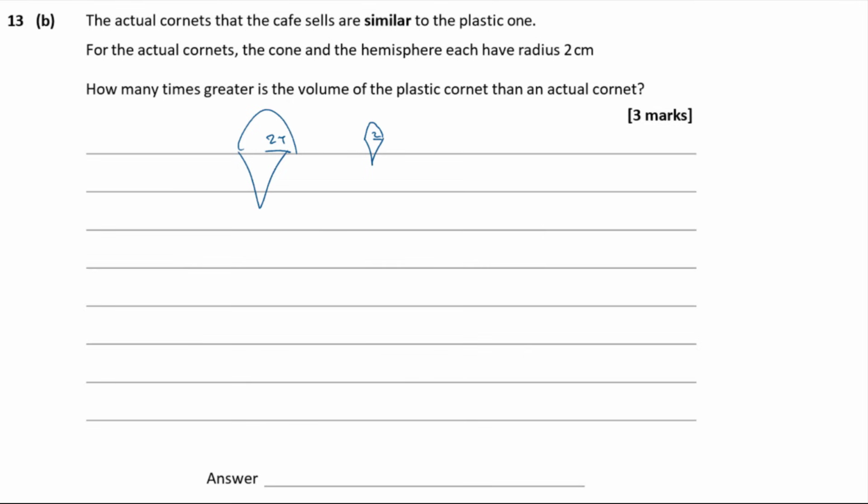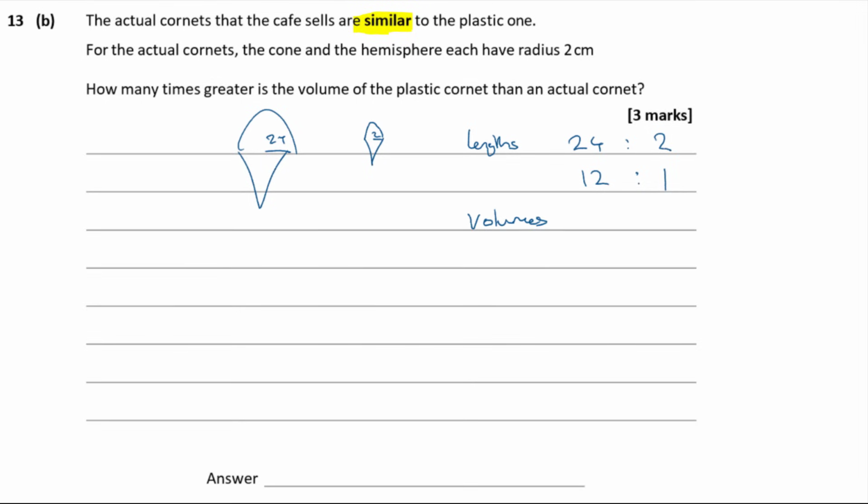And we're told that these are mathematically similar. Now, mathematically similar means they're exactly the same shape, not just a little bit like each other. It means they have the same proportions. So we've got the ratio of their lengths. So their lengths are in the ratio of 24 to 2 then, which is the same thing as 12 to 1. What we want to know is about their volumes, so the ratio of their volumes.